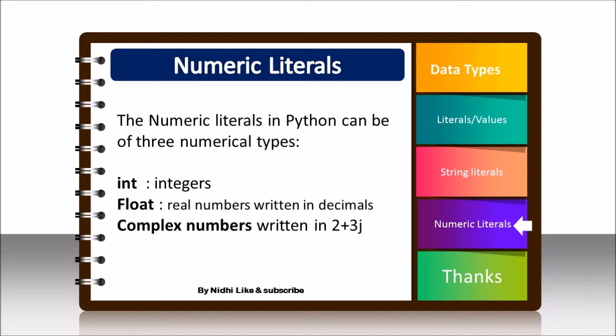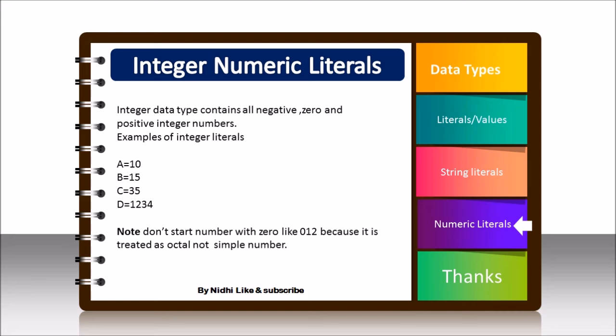So let's see more about integers. Integer data types contain all negative, 0 and positive integer numbers. Valid examples are given here: a is equal to 10, 15, 35, 12, 34. These are valid examples of integer literals. The variables a, b, c, d are holding these values, and directly we can write 10, 15, 35. These are the integer values.